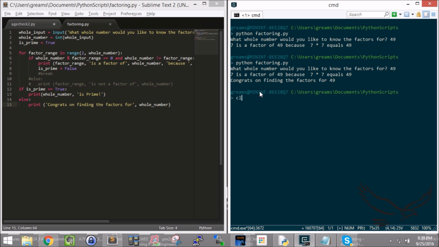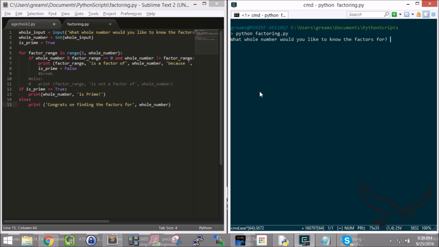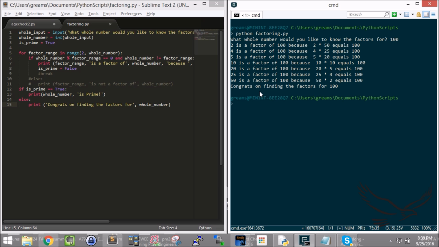So let's try a number. Let's try a number that has a lot more factors, like 100. And there we go. 2 is a factor of 100 because 2 times 50 is, yeah. So these are all, and then congrats on finding the factors for 100. Right, so now I found all the factors for 100. So this is really cool. I would love to have had this in 6th grade because this would have saved my life on tests, because I always sat there with a scrap piece of paper trying to figure out all the factors.